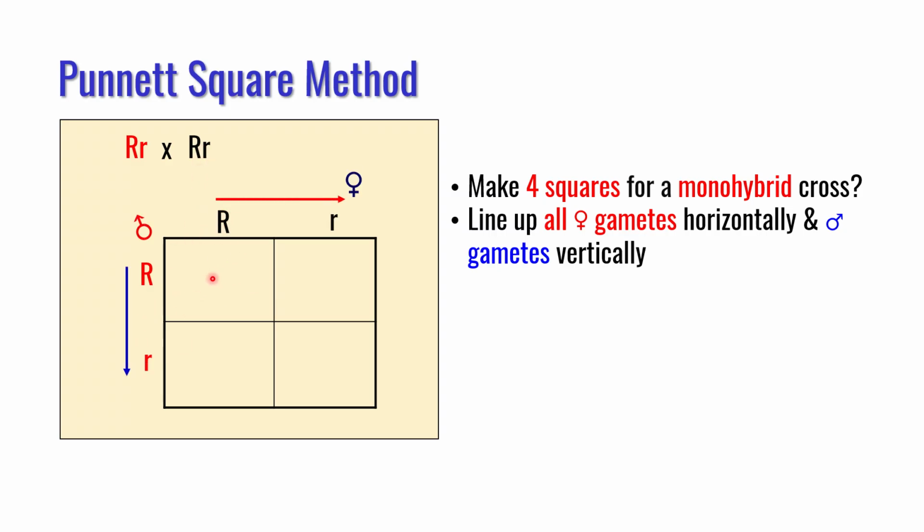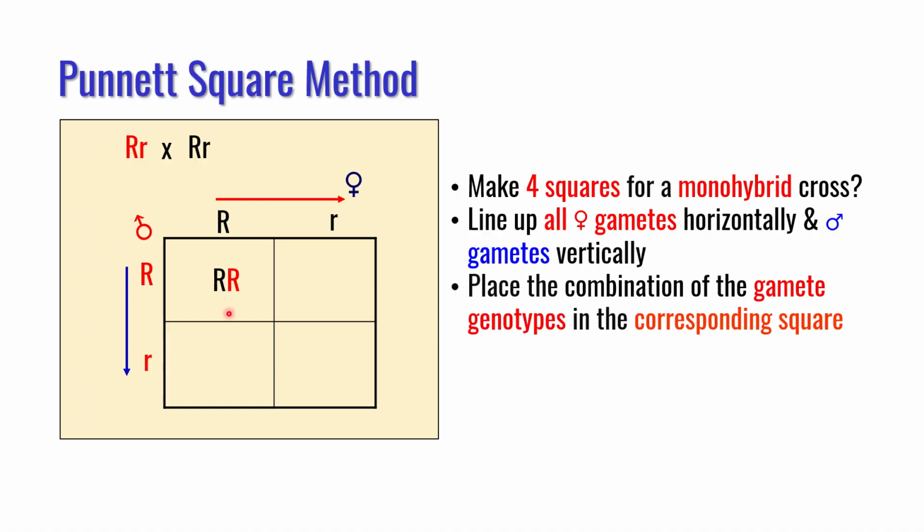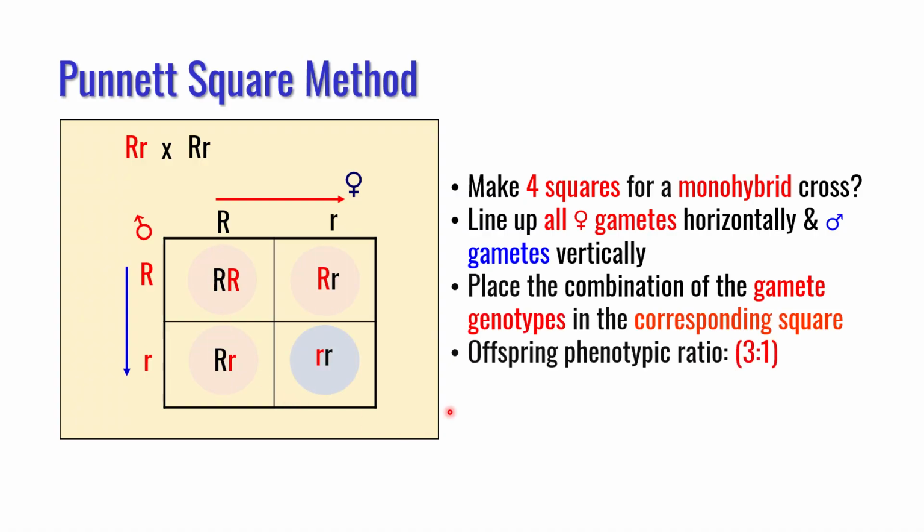Put the combination in the corresponding square and predict the offspring phenotypic ratio, which is 3 is to 1, meaning 75% chances are of being dominant phenotype and 25% chances of being recessive phenotype. The offspring genotypic ratio will be 1 is to 2 is to 1, meaning 25% chances are of being dominant homozygous, 25% chances of being homozygous recessive, and 50% chances of being heterozygous.